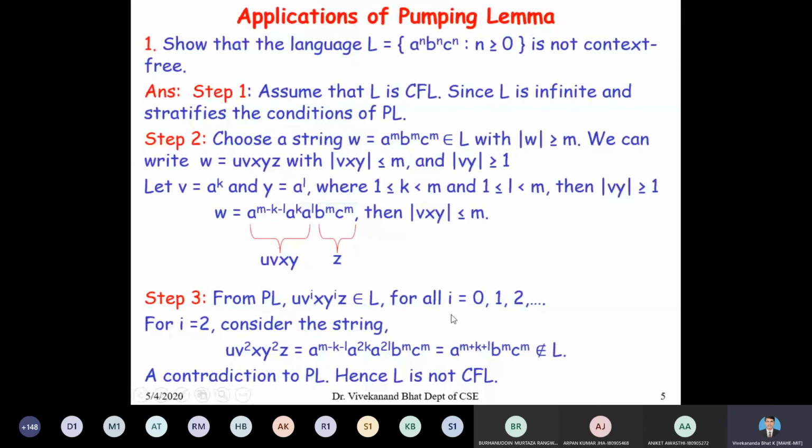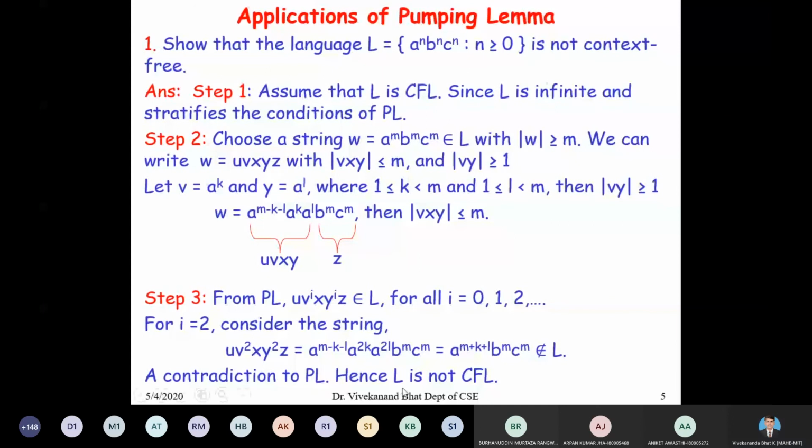For all i, it should hold for all i equal to 0, 1, 2, 3, etc. For example, if I prove that for i equal to 2, I will pump one particular string from this language for i equal to 2. You can consider i equal to 0. Here your purpose is to select one particular i such that that string does not belong to L. So that means it will contradict the pumping lemma. Therefore, our assumption that L is context-free is false. Hence, L is not a context-free language.